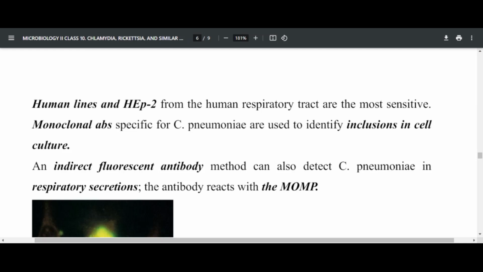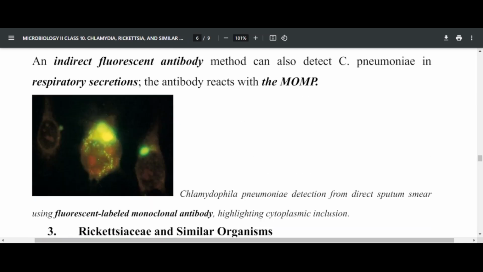Using direct and indirect fluorescent antibody tests to detect antibodies against these bacteria in respiratory secretions, the antibodies will detect the OMP, the outer membrane proteins. That is the protein that will be detected, and because of the fluorescence, you can see the inclusion bodies within cell lines.